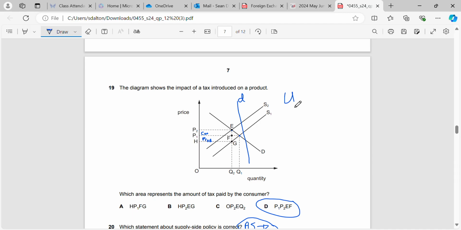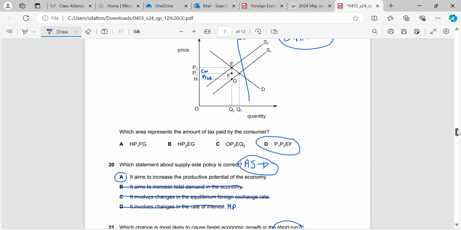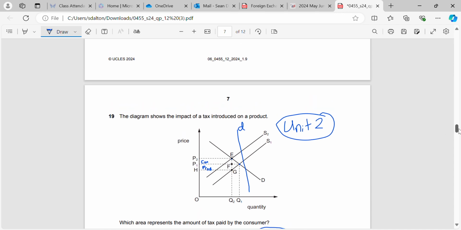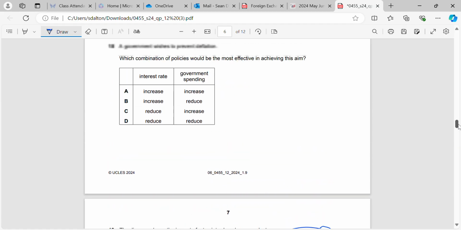All these diagrams for indirect taxes, the effect or the burden of taxes, and also the gain from a subsidy, they're all given in Unit 2. Okay, so go take a look at those revision notes and just have a look over and contact me if you have any more questions on these ones. They're not a very common question that arises, but they do pop up from time to time.